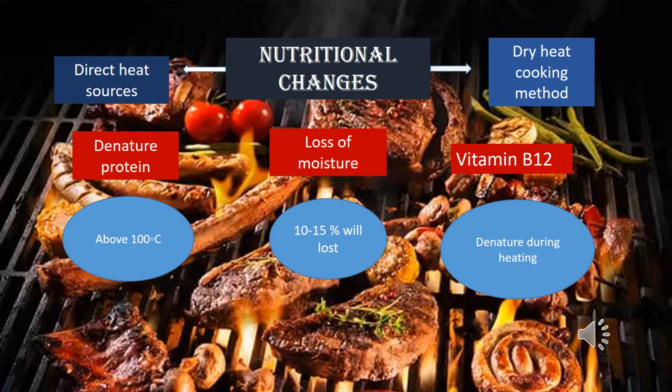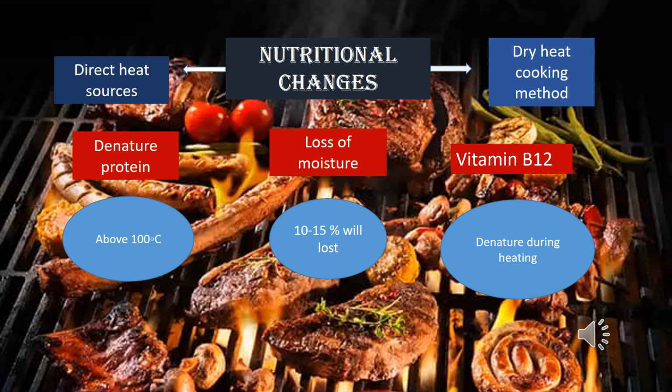The next point is loss of moisture. Around 10 to 15 percent of moisture is lost during grilling meat, and the meat will become too dry. The last point is vitamin B12. Vitamin B12 is the most important in the meat, and it will denature during heating.